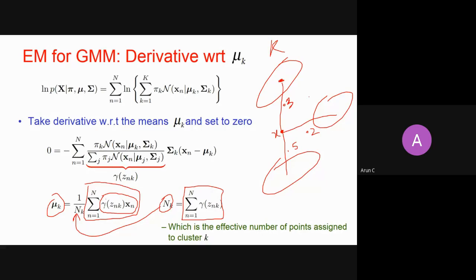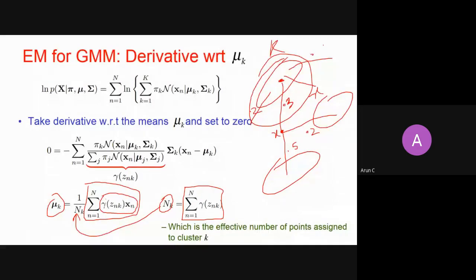So you take every x and find out effectively what its membership is for this cluster. You add all those memberships, and what you will get is the effective number of points in that cluster. So if there are, let's say, 3 points, the first is 0.3, the second is 0.2, and the third is 0.5.